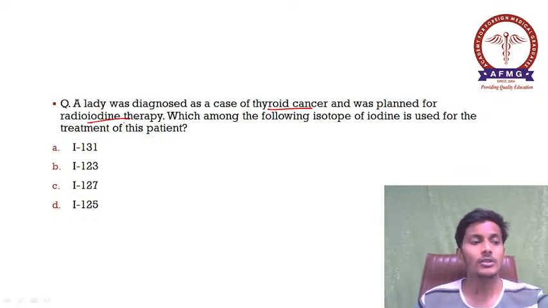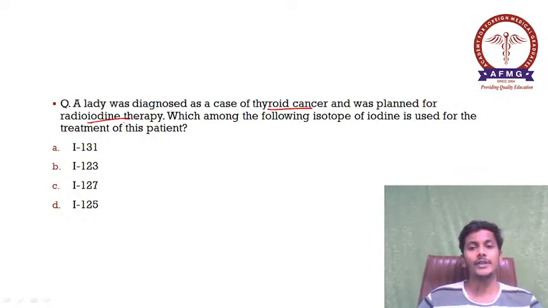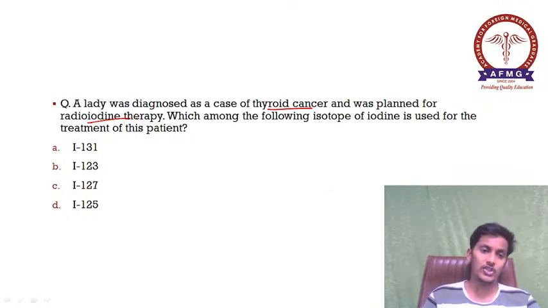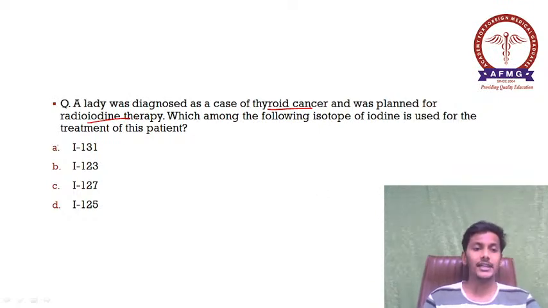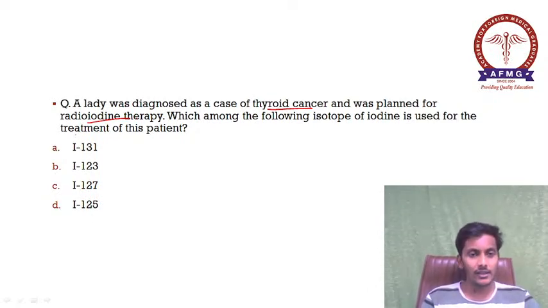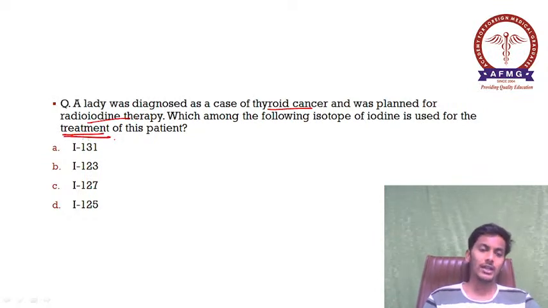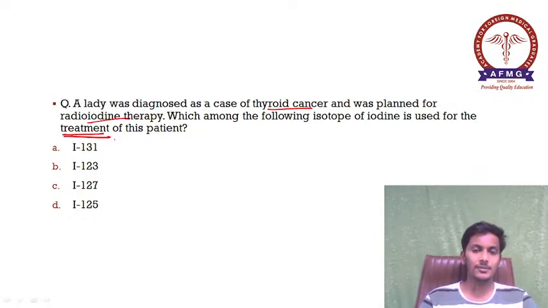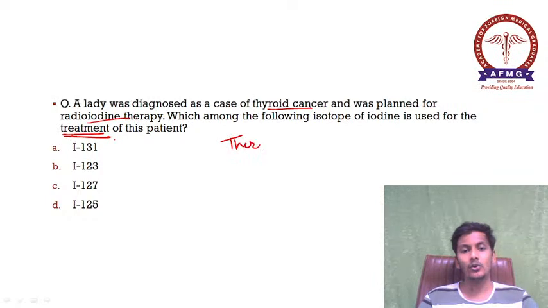Which among the following isotope of iodine is used for the treatment of this patient? The options are: option A, iodine 131, option B, iodine 123, option C, iodine 127, and option D, iodine 125. So what do we have to do? We need to treat the patient. The iodine is to be used for the treatment of this patient, meaning there is a therapeutic role of this iodine, and as we have discussed, which is the therapeutic iodine?